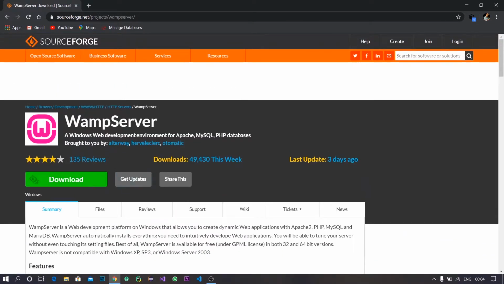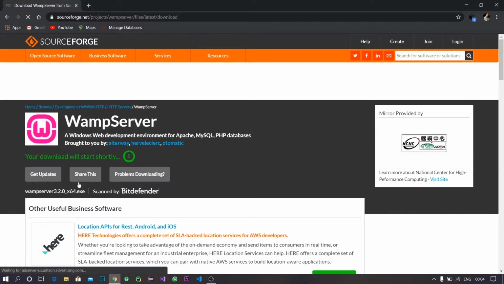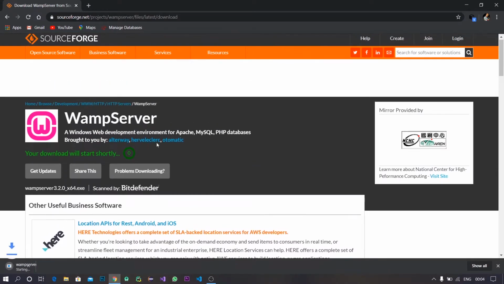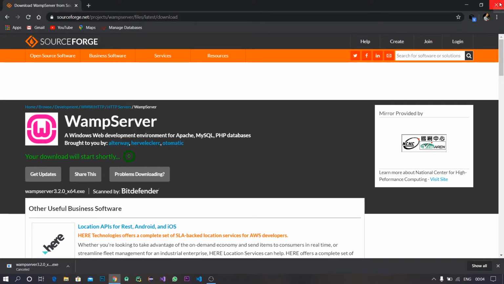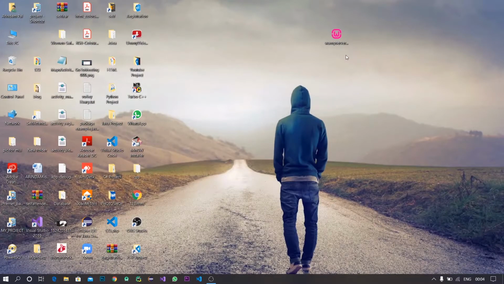This is the download link. So I click on the download button. I already downloaded Wamp server, so I cancel the download. After downloading the Wamp server, you can see a Wamp server installer file.